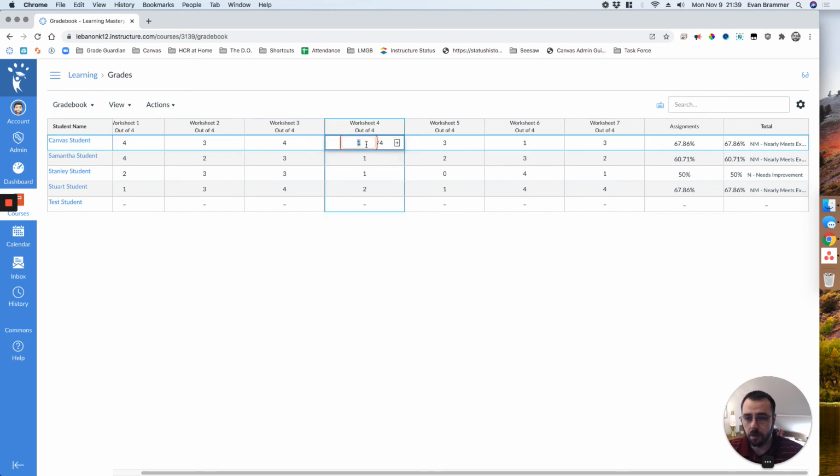And so let's say that I were to change this to a 4. Okay. Now it's showing that this student is meets. Now those percentages are not an agreed upon number, and different schools may have different percentages, or they may not use percentages, because with Learning Mastery, forgive me, for standards-based grading, the point is the individual standard, not the total score. But again, this just kind of gives me as a teacher a quick glance that, oh, this student with all these individual assignments kind of tells me where they're at. And so if it's going to give me data, it might as well be a little bit more accurate.